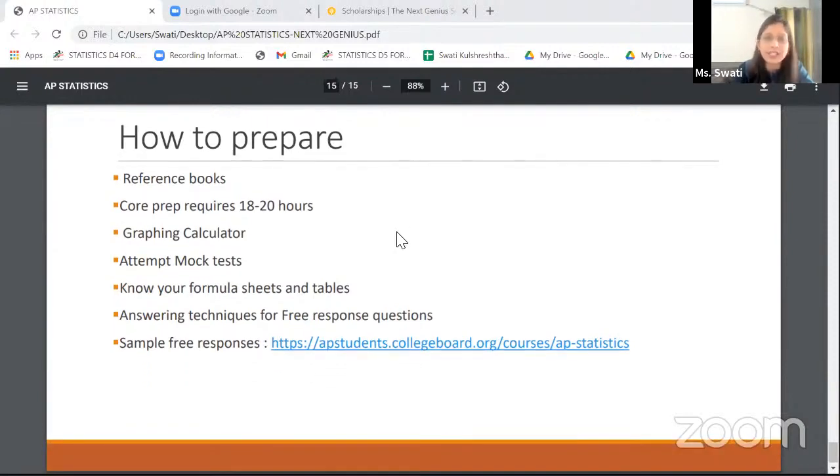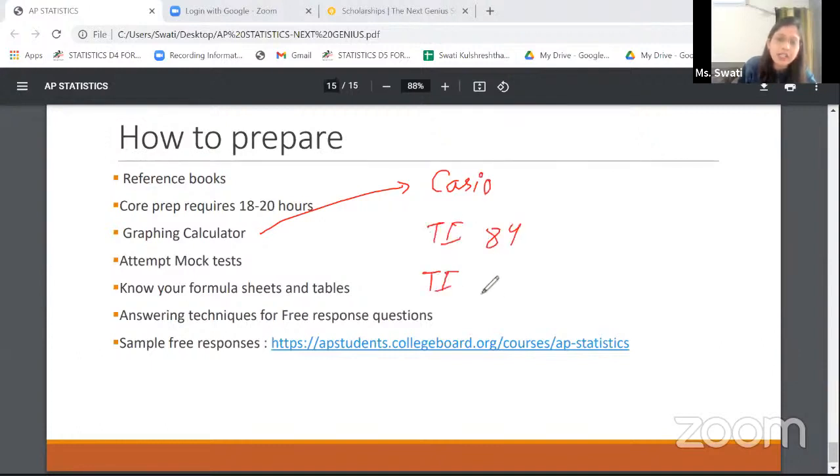Graphing calculator, like I said, is the most indispensable tool that we're going to use for AP Statistics. A lot of students ask me which is the best graphing calculator. I would say that there's nothing as the best graphing calculator when it comes to statistics. You take a Casio instrument, you take a TI-84, or you take a TI-Nspire. All these instruments are going to work just as well in AP Statistics. So all of these three are perfect when it comes to statistics.